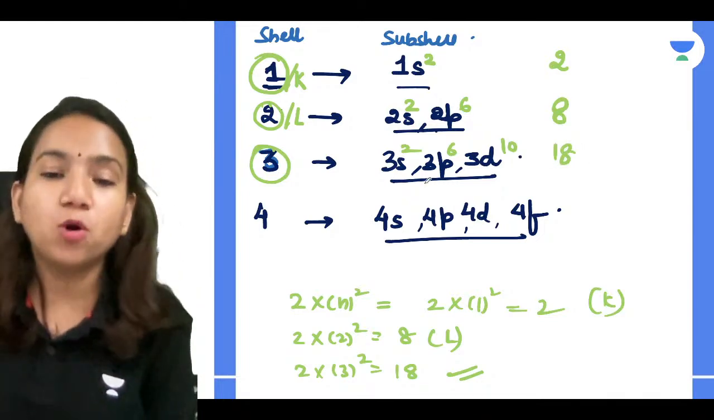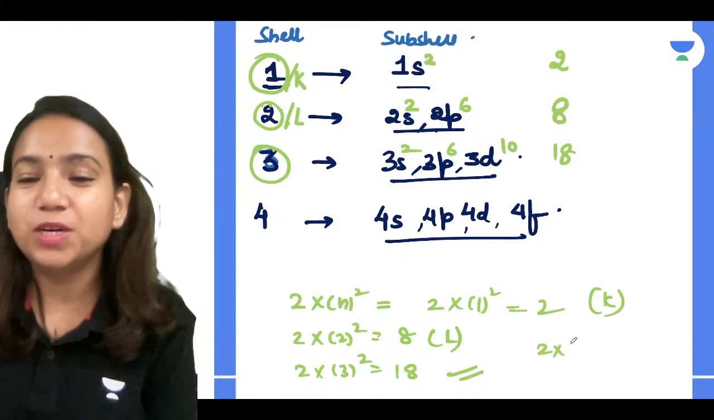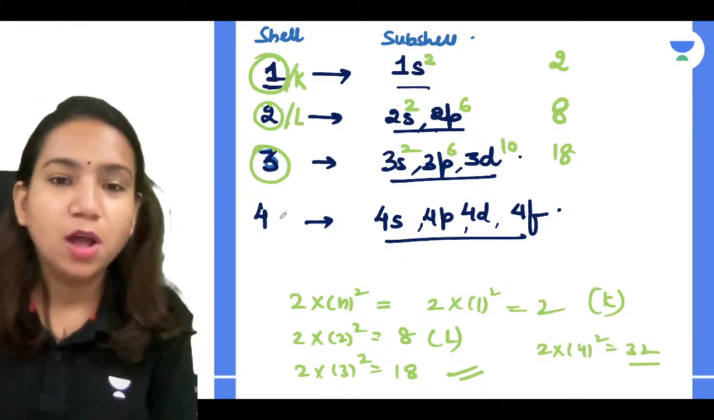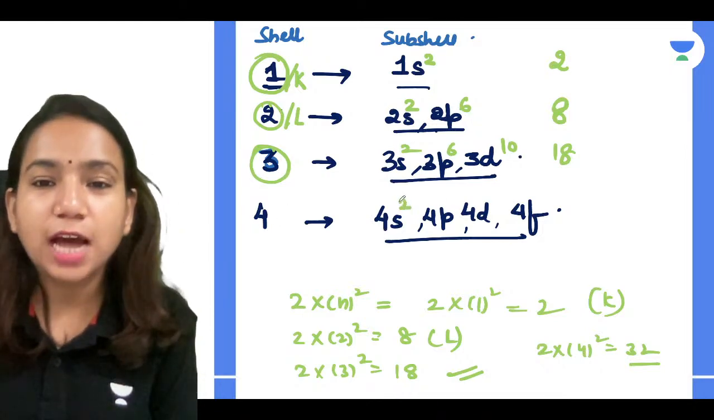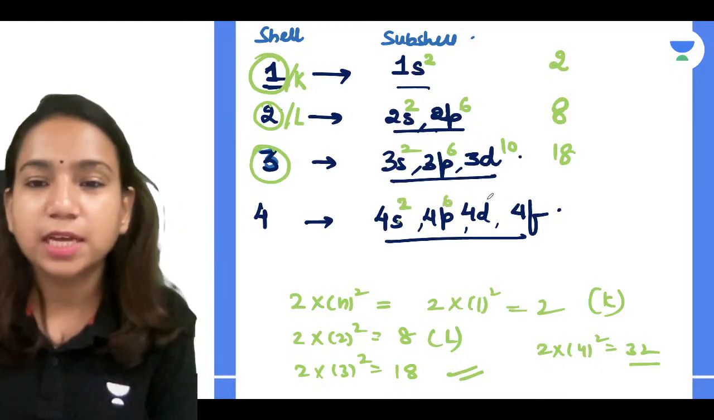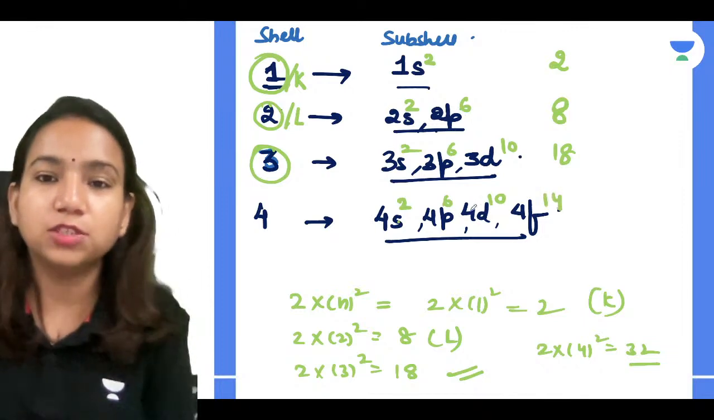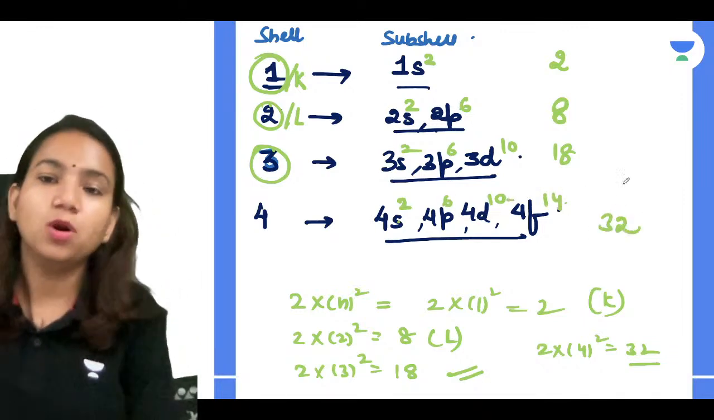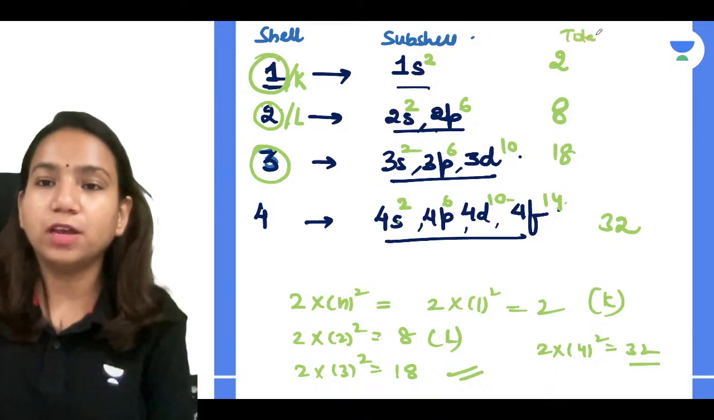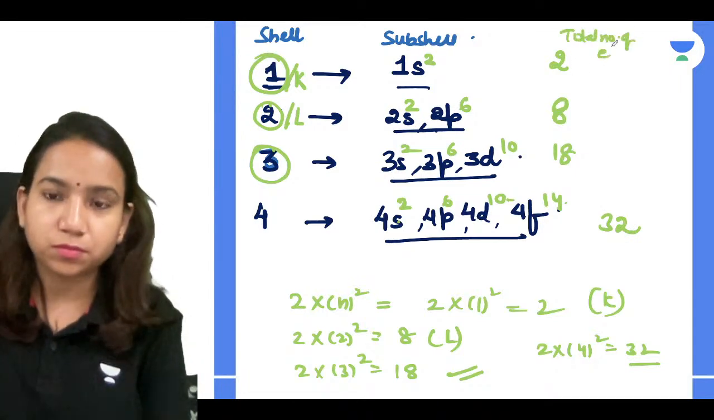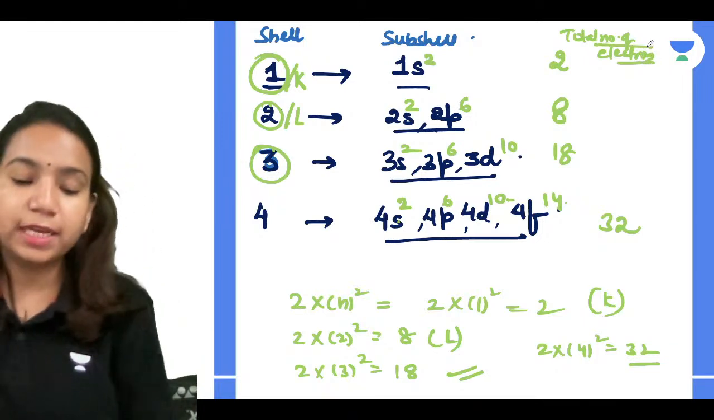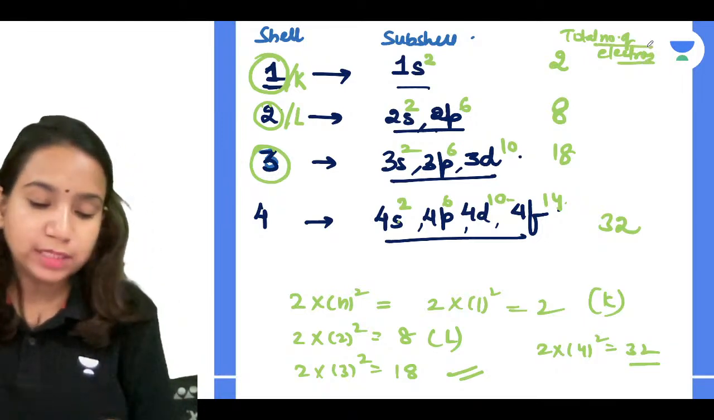And for the fourth shell you can find it out. 2 into 4 square is equal to 32. Because 16 into 2. So how are these 32 electrons distributed? 2, 6, 10 and 14. So total you can relate 18 plus 14, you have 32. That is the total number of electrons. Clear with it, guys? So the total number of electrons that we can have is very simple.